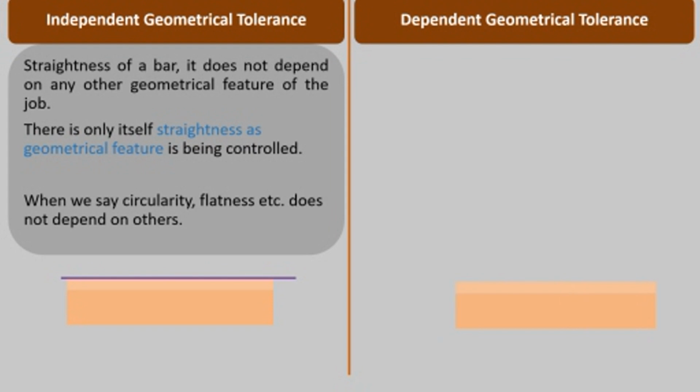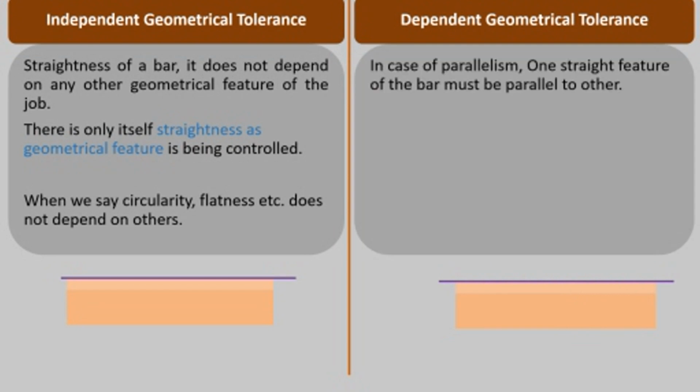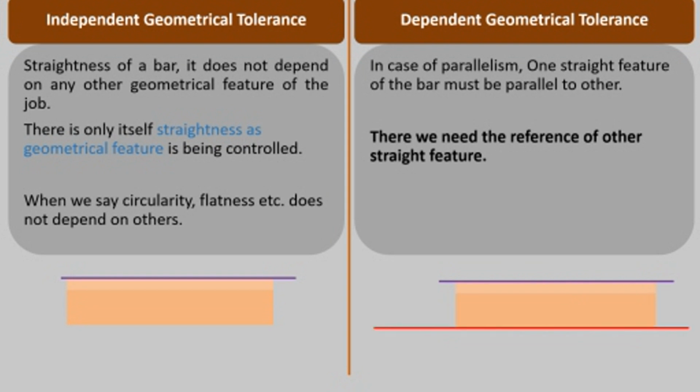Now consider the same square bar and same top surface, and when we talk about parallelism, one straight feature of the bar must be parallel to another, and therefore we need the reference of another straight feature. Like this, to be parallel, the top surface needs another surface which will be equidistant to it, meaning parallel to it. So controlling of the required feature depends on other features. Now we will see one of the independent geometrical tolerances, that is straightness.